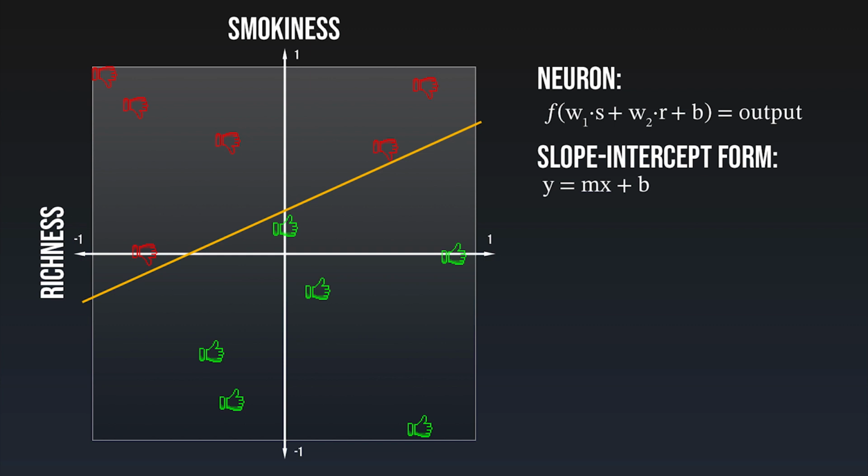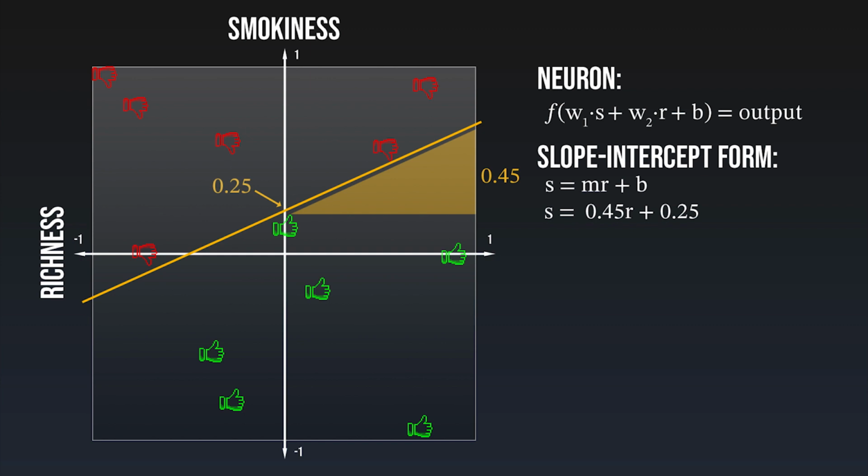Our 2D plane doesn't use x and y as axes, but richness r and smokiness s. So s equals mr plus b. Our drawn line intercepts the smokiness axis at around 0.25 and its slope is approximately 0.45 per richness. Putting these values in, we get s equals 0.45r plus 0.25.